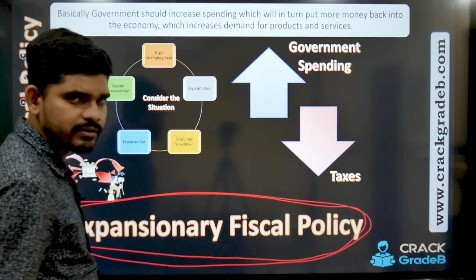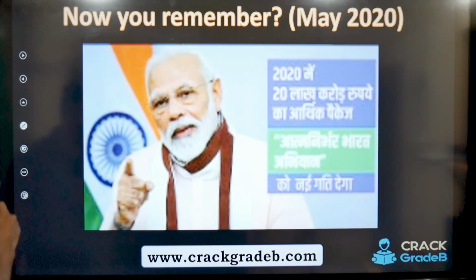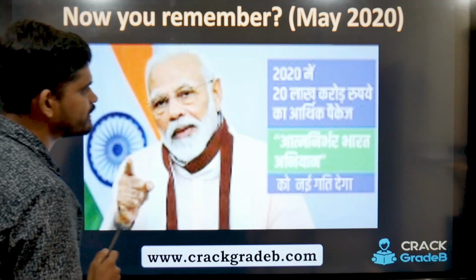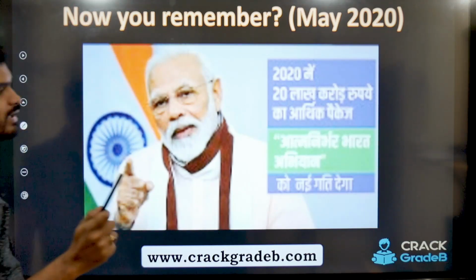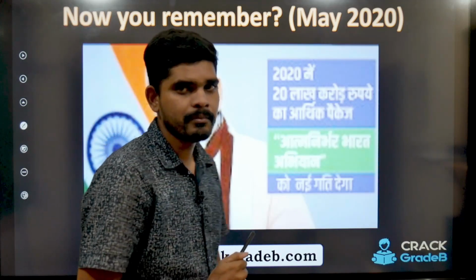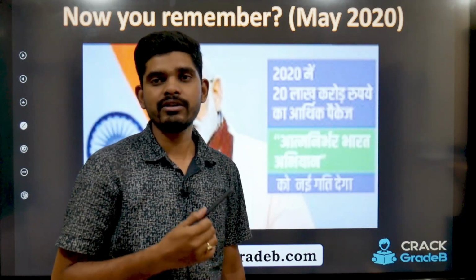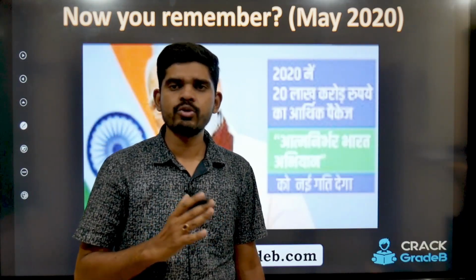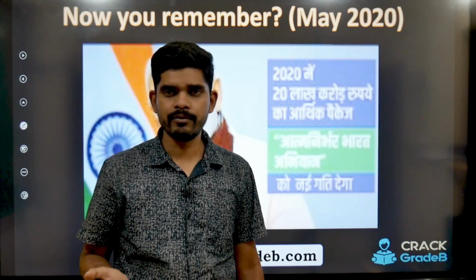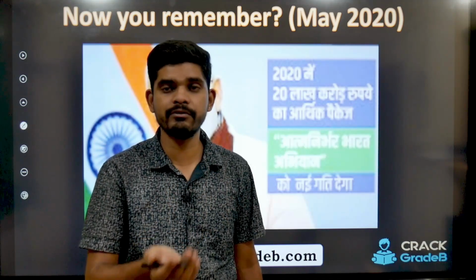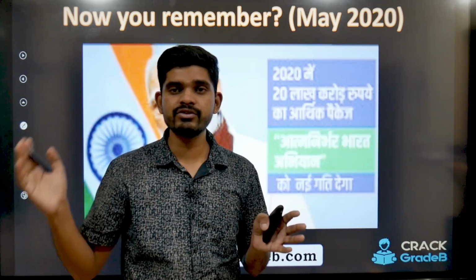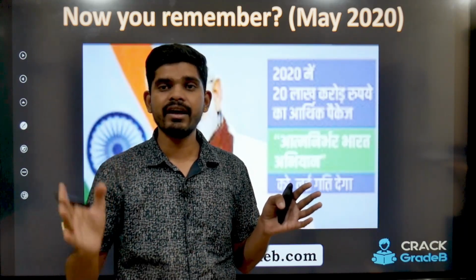So what is the opposite of this? Let us decode it right away. Now let me give you an example before we proceed to see the opposite. So you have seen that in May 2020 the Prime Minister came up and he announced a yojana called Atmanirbhar Bharat Yojana, where he declared approximately a package of 20 lakh crore, right? So what was that? It was huge government spending. Why? Because when corona came, the first phase lockdown, the economy faced a recessionary cycle.